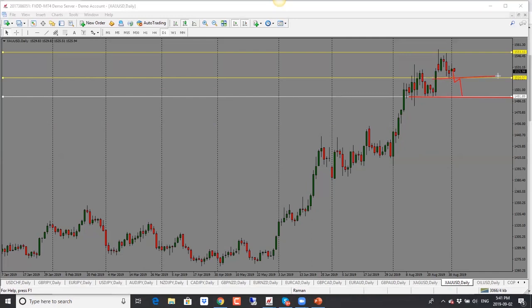So for now, we are into the support level here. Bias is neutral here. Today's candle close is completely neutral. So if we see that price breaks through the support level, I would look for the follow through move to the downside towards 1492. However, in the meantime though, if it doesn't break the support, we could see it go back into the range here as well. So the bias for gold is also neutral here.